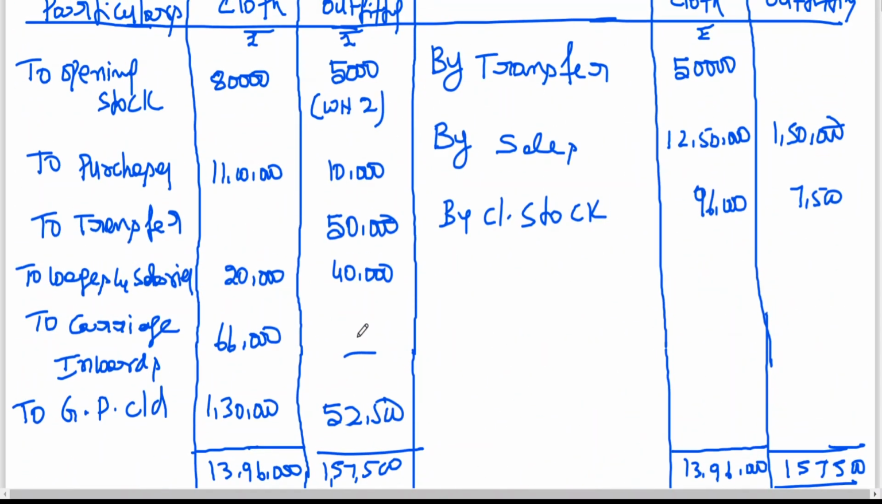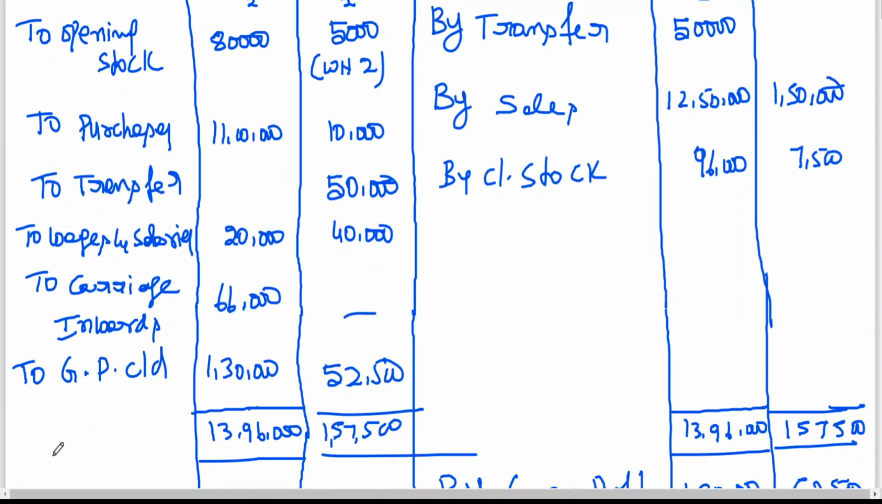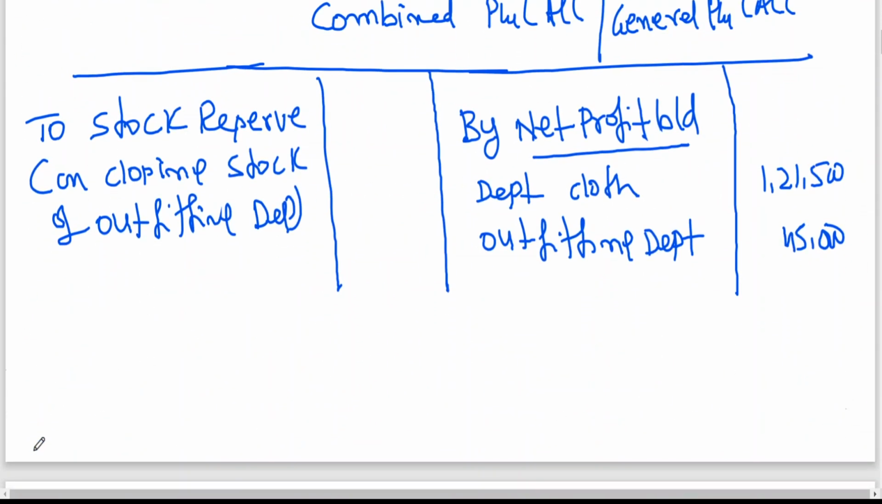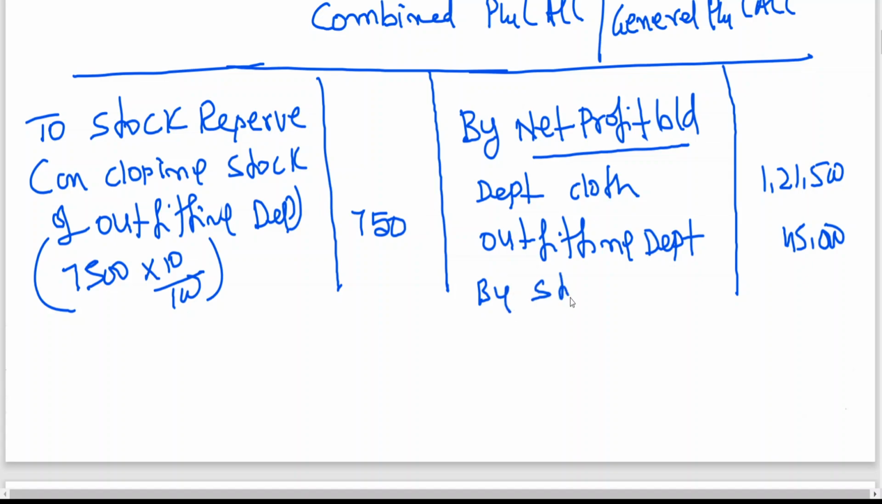Closing stock of outfitting department is how much? 7,500. That has been given at selling price. The percentage also is there on selling price. No, 7,500 times 10 by 100 is coming to how much? 750. Clear? Then by stock reserve on opening.